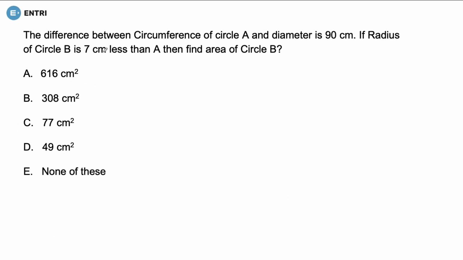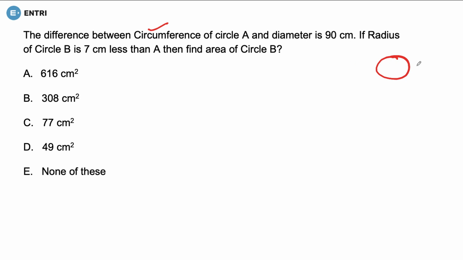Next question is, difference between circumference of a circle and diameter is 90 centimeter. If radius of circle B is 7 centimeter less than A, then find the area of circle B. You already know what circumference is. Circumference is the perimeter of this circle. Actually, it is the sum of the boundary.